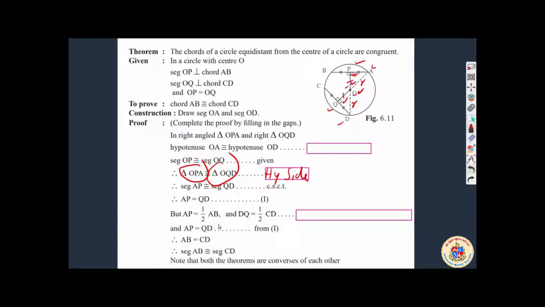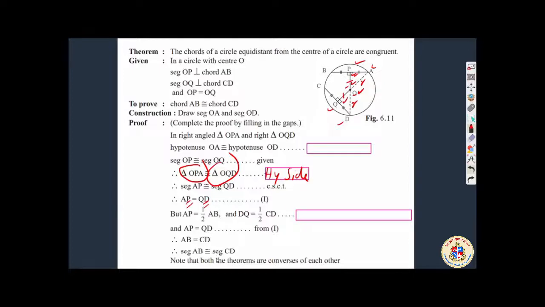उसके बाद then you will prove that PA is congruent to QD, congruent part होने की वजह से. Then PA will be equal to PB and QD will be equal to QC because perpendicular draw किया है center से, so it divides the chord equally.